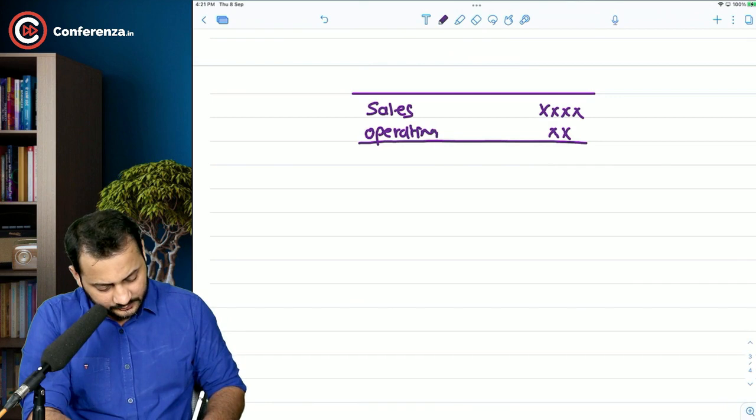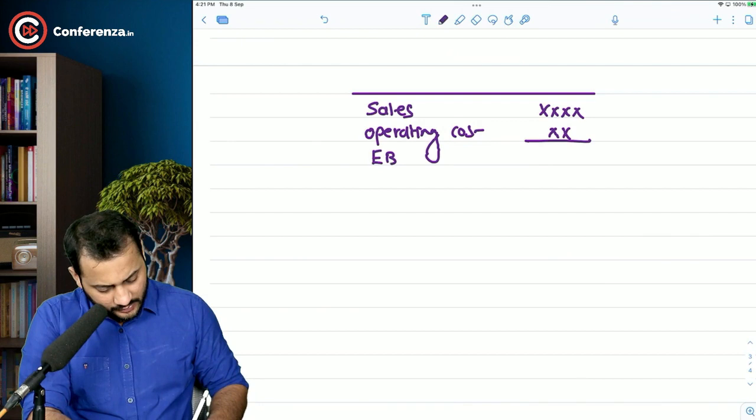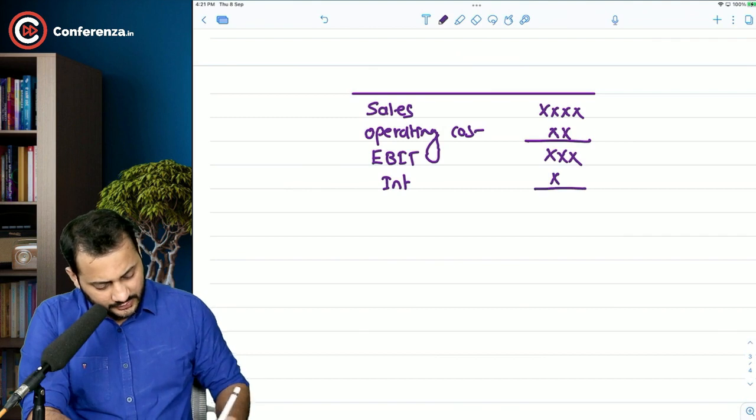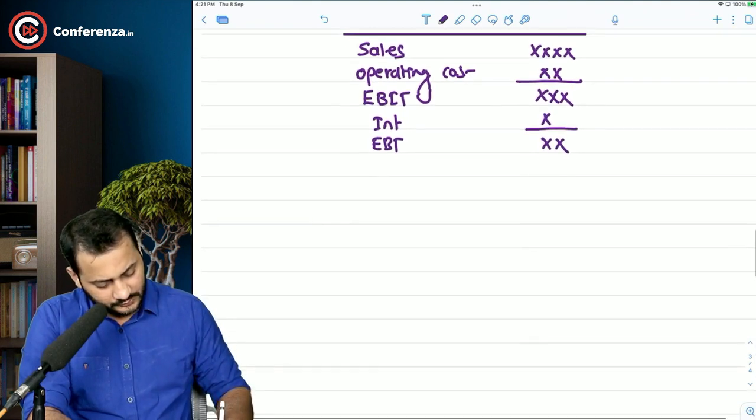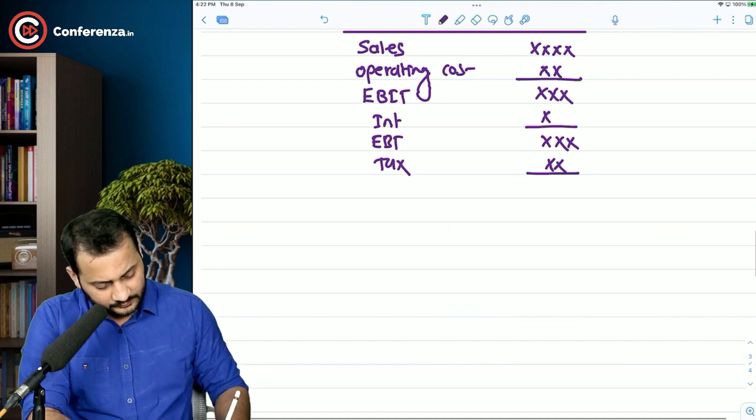So operating cost to reach at EBIT, earning before interest and tax, right? And once you deduct interest out of it, you will reach at EBT. Once you deduct tax out of it, you will be getting the earning after tax.